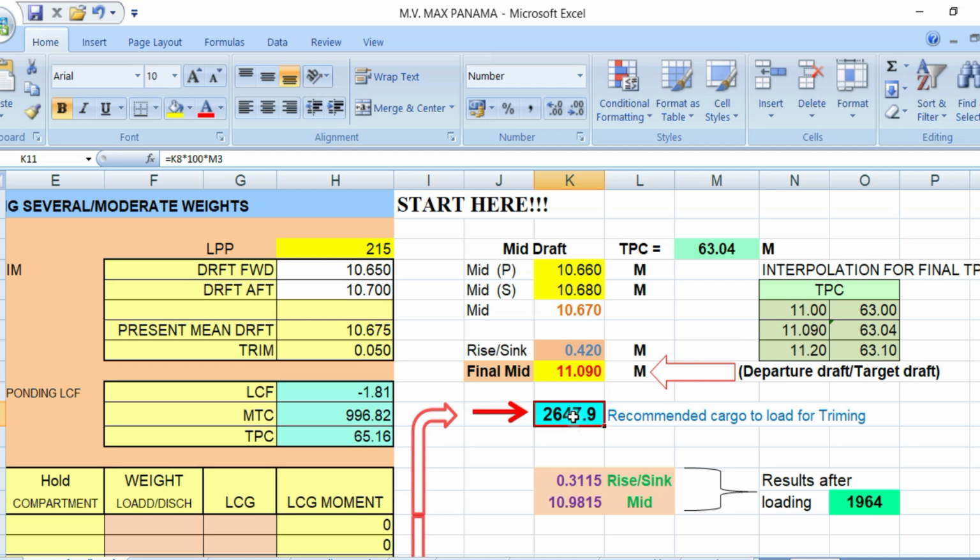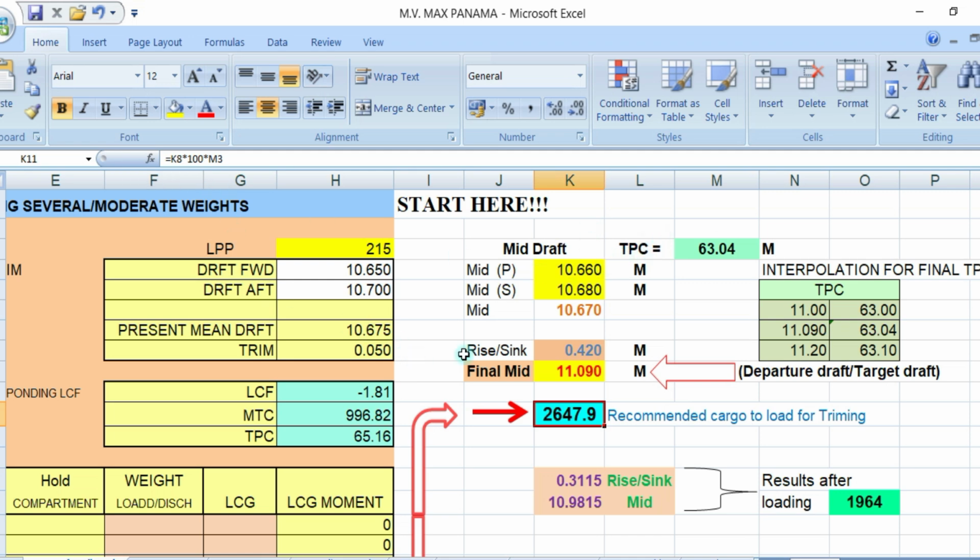This is the formula: K8 times 100 times M3. K8 is your sinkage, K and number 8. So that will be your sinkage times 100 times M3. What is M3? M and number 3. So this will be your TPC.